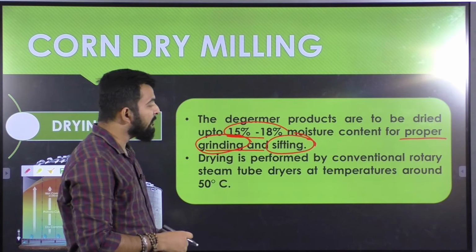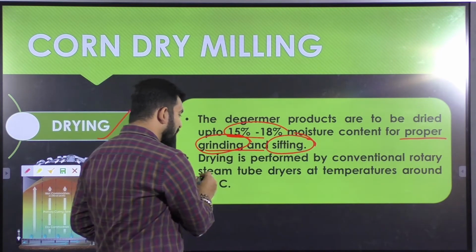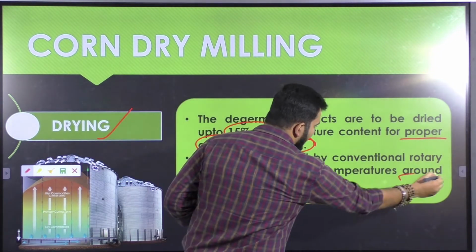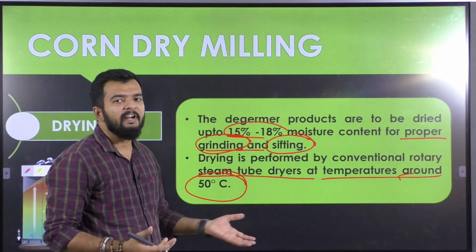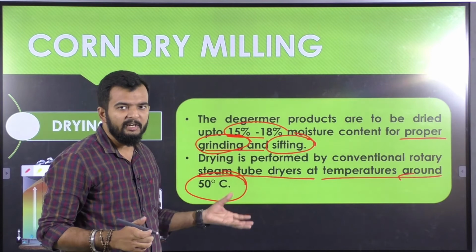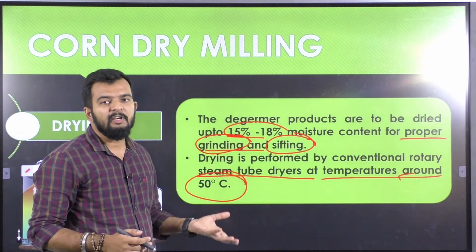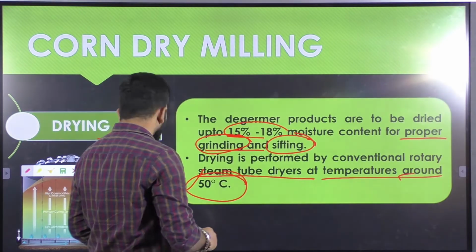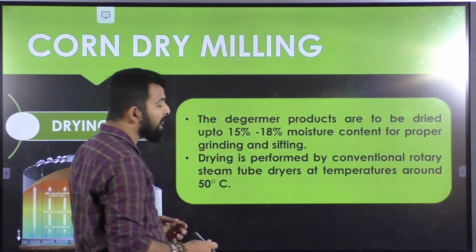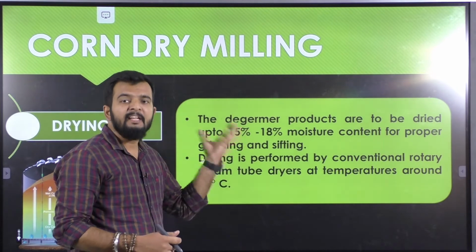Drying is performed by conventional rotary steam tube dryers at a temperature around 50 degrees Celsius. So any conventional dryer can be used for drying of corn grains, and the temperature at which it is usually dried is around 50 degrees Celsius. After drying, your grains need to be cooled down.